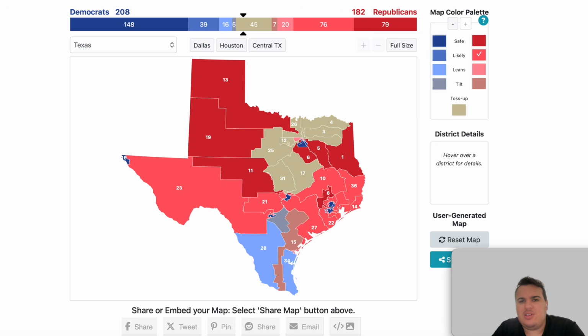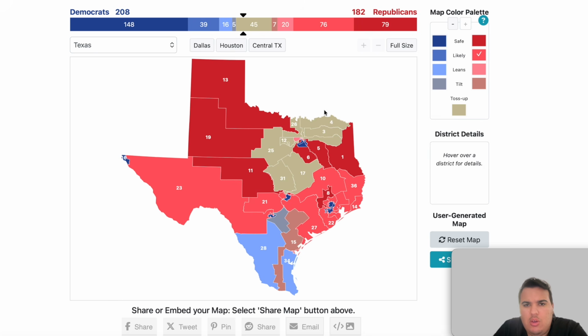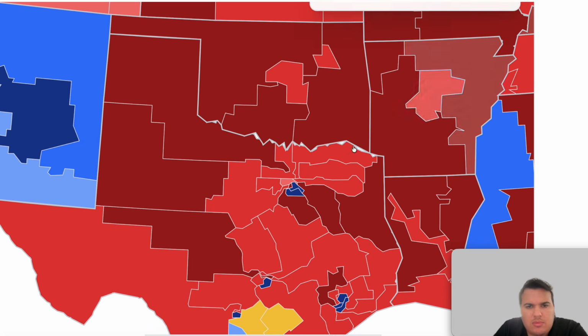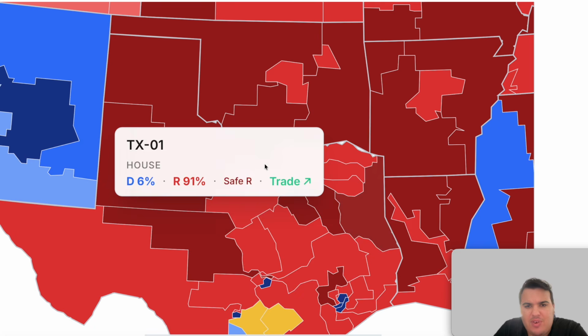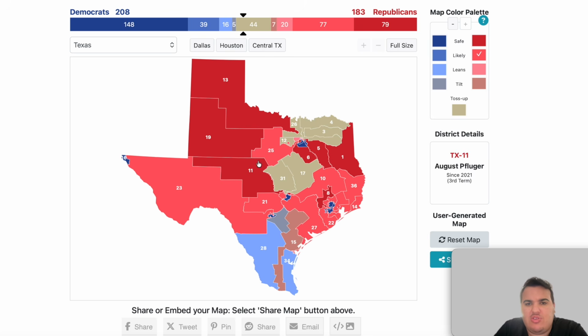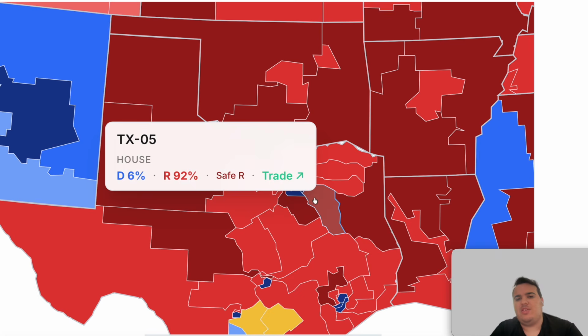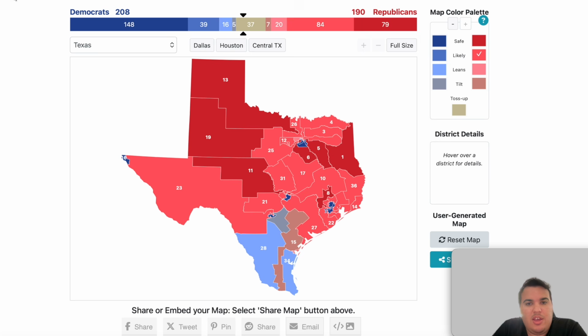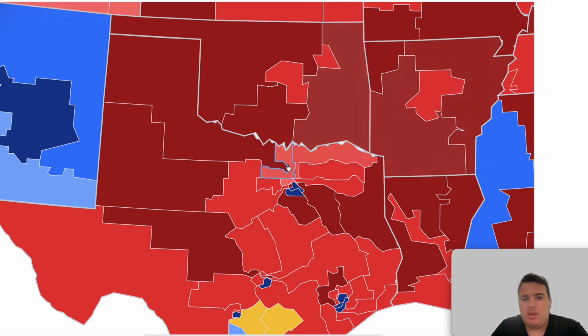Yeah, it is. Okay, so the rest of these throughout the central part of Texas, we have the 25th district, which is likely R. We'll put that in. The 12th district is likely R, 26th likely R. Okay, so I think the rest of these are all likely Republican. I think we have all the safe districts currently put on the map, so we can just fill these in now. And that is the congressional map for Texas. Certainly it is a lot, definitely a lot to account for. Oh, yes, okay, I did get this correct. Yeah, it's definitely a lot to keep up with, but that's the map. Democrats at 208, Republicans are at 190.